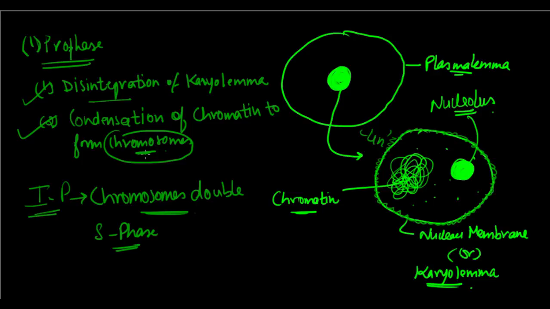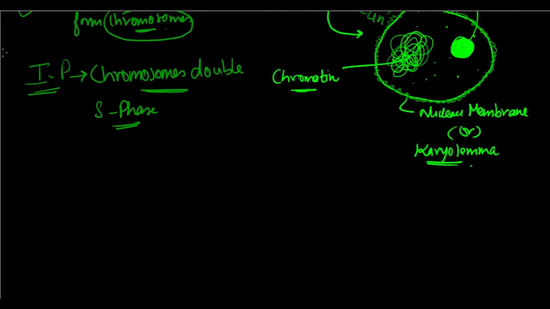So these are some of the main things which take place, and this will be somewhat the diagram that will show you what's happening in the cell at the time. So suppose this is my cell and this is my nucleus. I had shown you how the nucleus looked before.